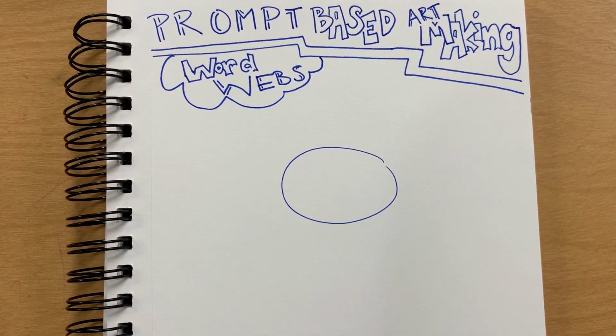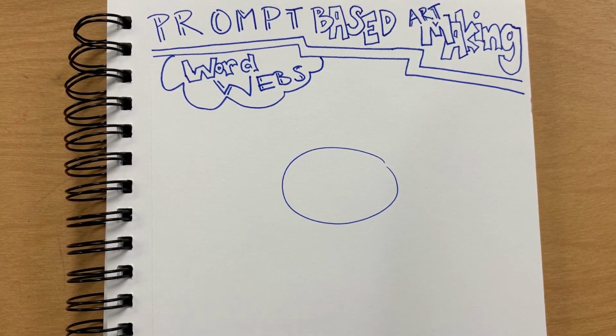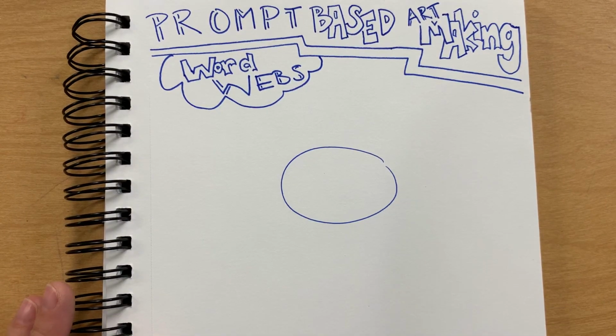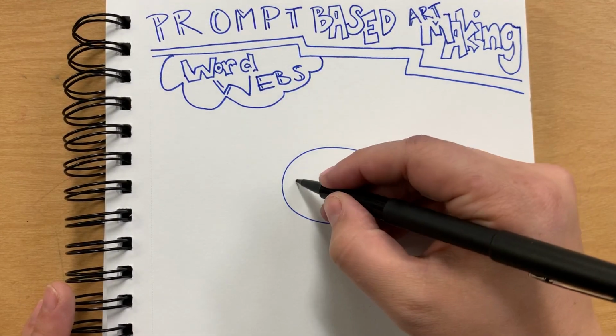All right, so now that I've laid out the foundation of my page, you can title it whatever you want. I'm titling mine prompt-based art making, because that's what we're doing. For our ink drawing, I'm going to talk to you today about how to complete a word web. You might have done this in English before to start your thinking process, but word webs just help you start thinking of a project idea. For your ink drawing, the word is going to be October.